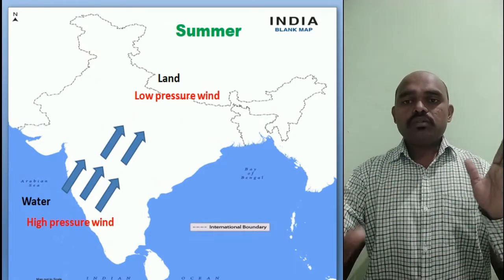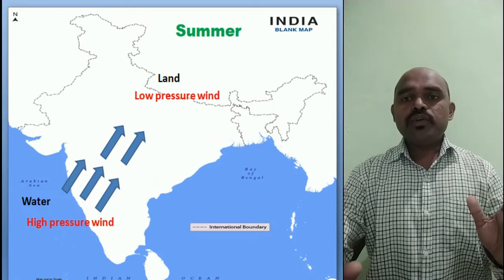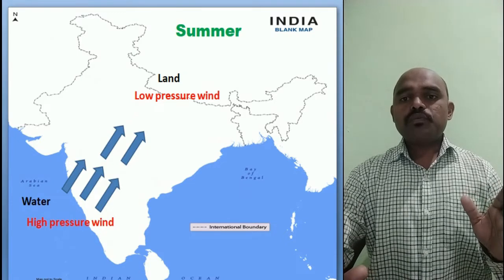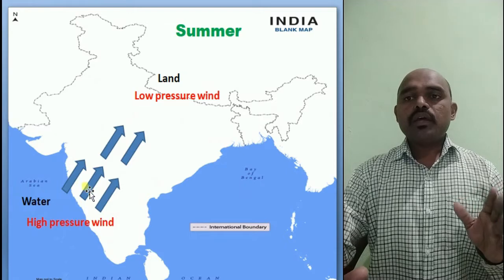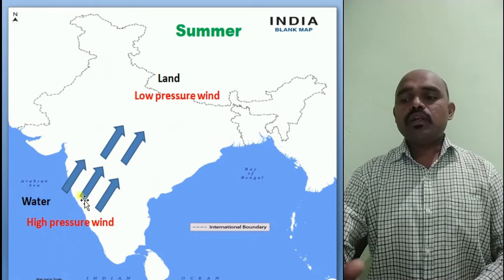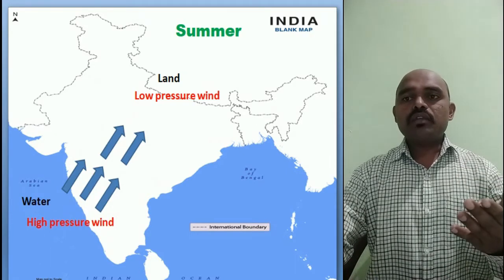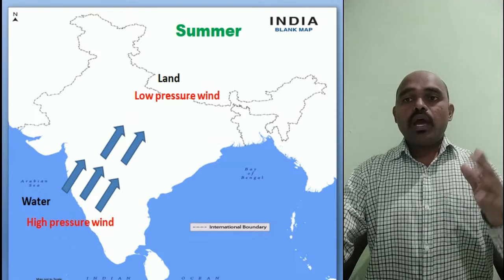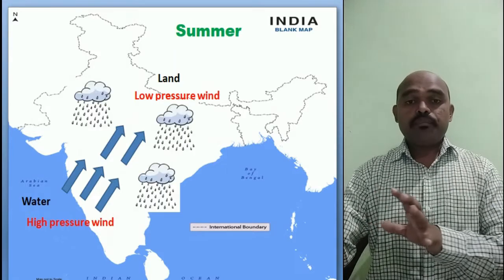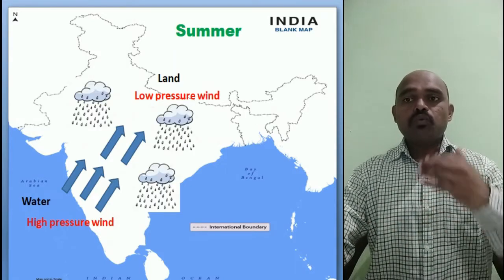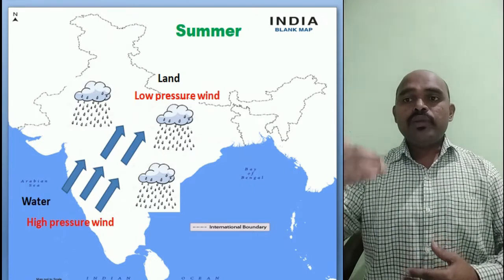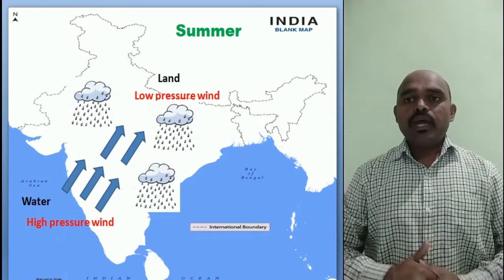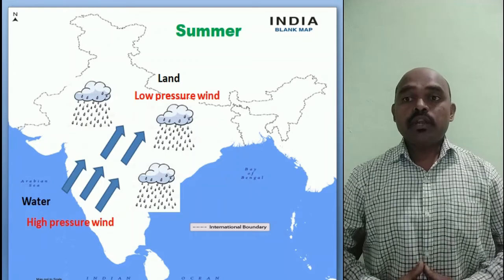So the southwest monsoon winds come from this side, and that is how they carry the rain to India. As they carry the rain over India, in the north side again we have the Himalayas, and the Himalayas become the barrier. The Himalayas do not allow these winds to move further, and that is why in India we get the rain.